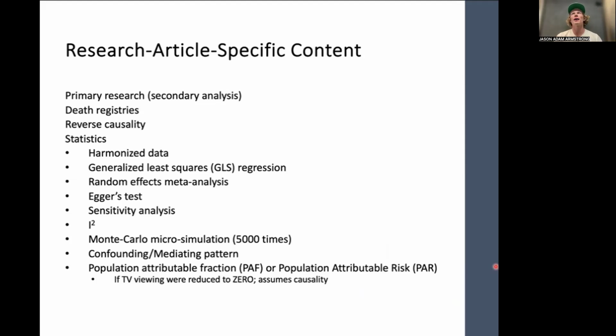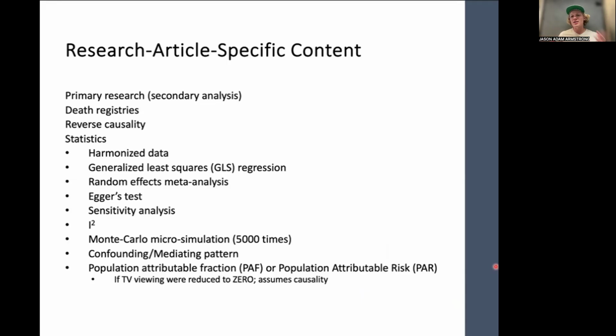It's the idea that they explain it better in the article, honestly, than I will. But essentially, I have a population and I assign a relative risk to every individual in the population. But in reality, I can't measure the relative risk for each individual. And so I have to guess a little bit, right? So I've randomly assigned relative risk to individuals based on their TV viewing time. And then if I've randomly assigned, I can randomly assign again and again and again. So a Monte Carlo says I randomly assigned 5,000 different times. So now I have 5,000 different models, and I'm going to take the average of those 5,000.